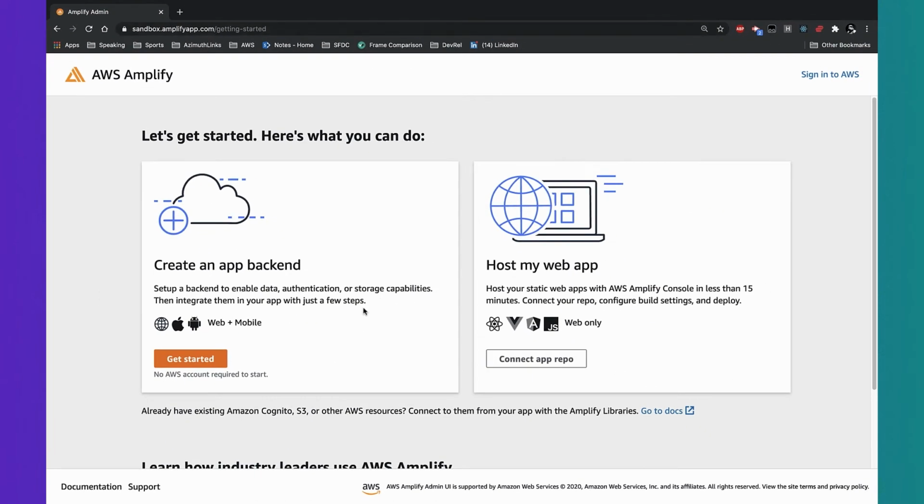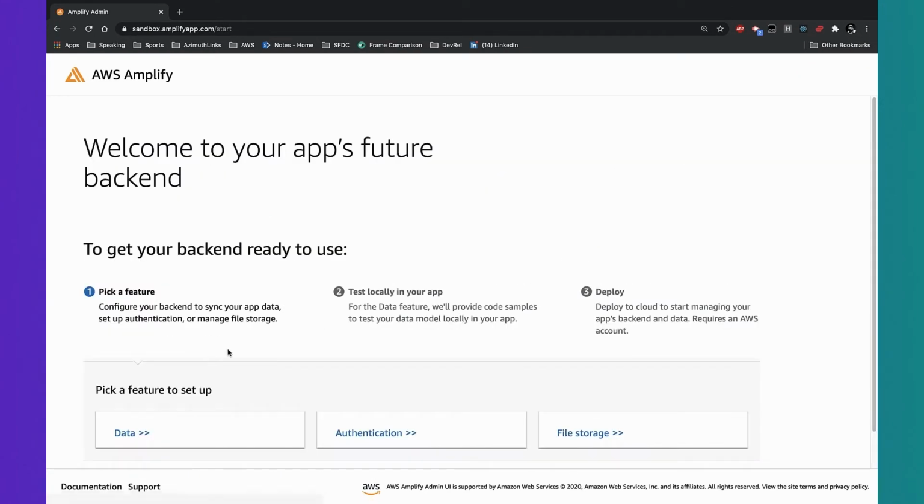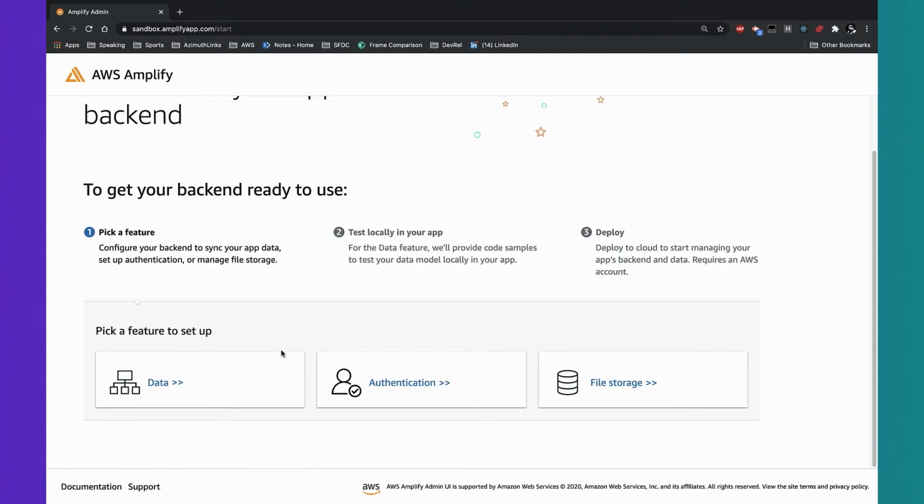And once you open up this page, you have two options. You can either host your web app, like I mentioned earlier, static hosting, or what we're going to do today, which is create an app backend. So I click Get Started, and that'll enable me to start my backend. When I click this, I'm into the next page, which allows me to add data, authentication, or file storage features to my application's backend. For this one, we're building a persistence mechanism, so we're going to choose the data version.